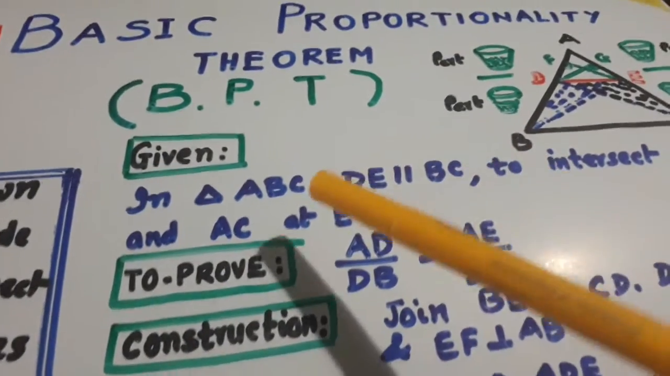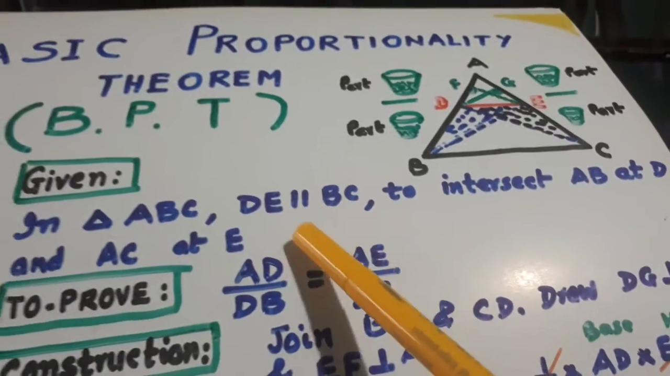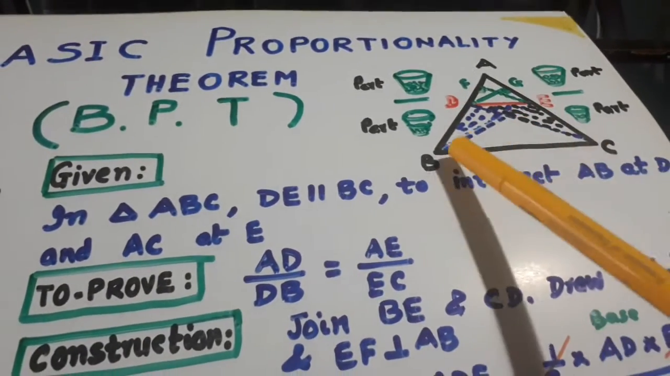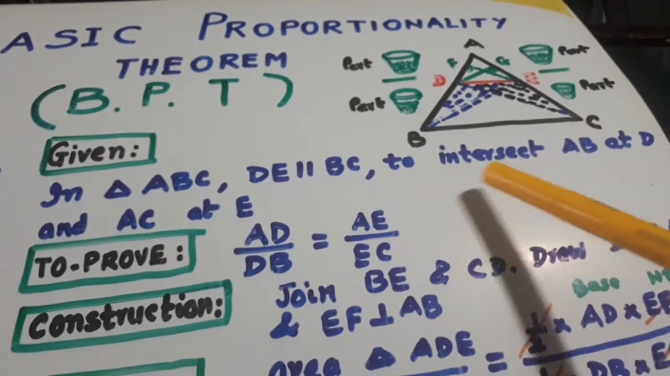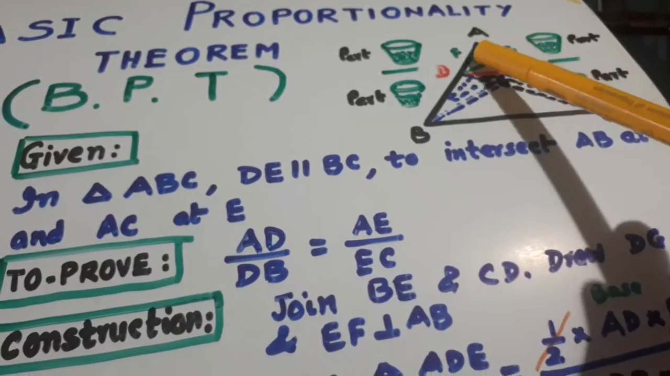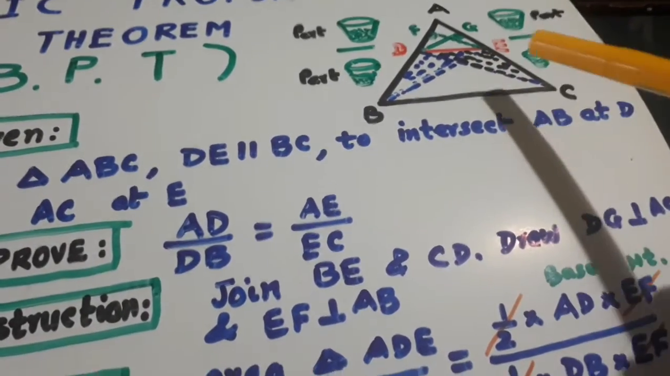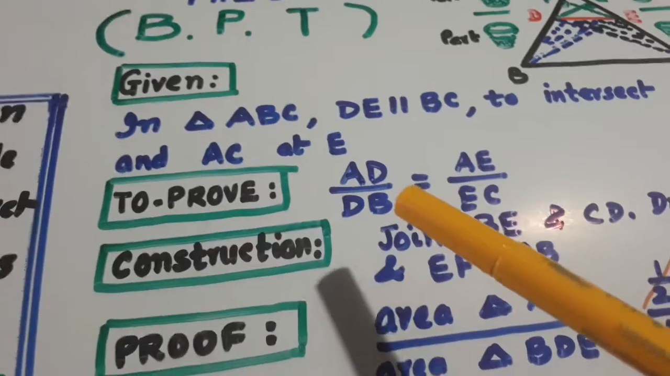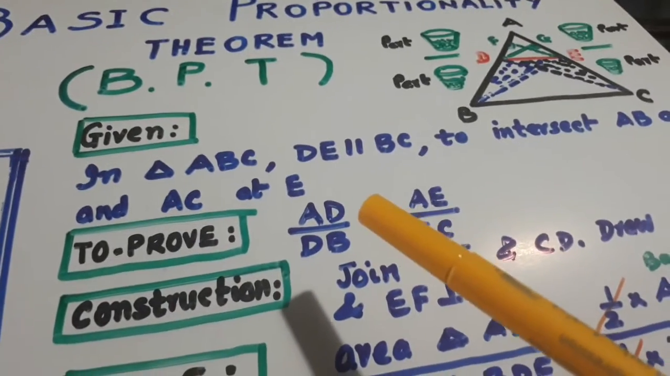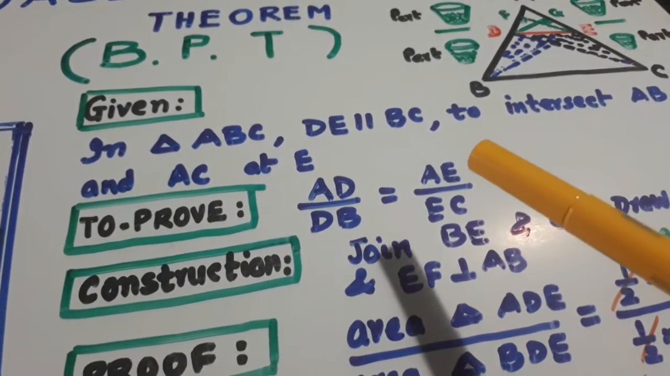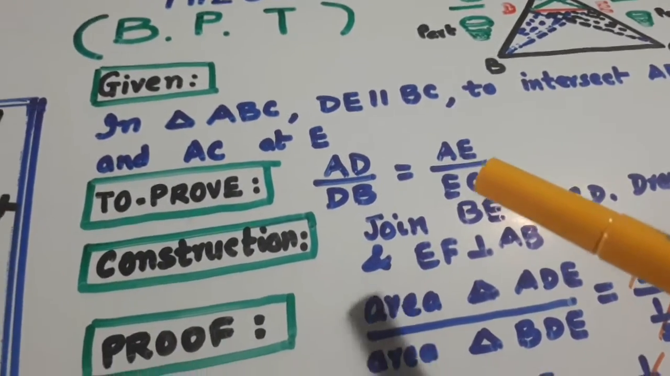We have to prove: in triangle ABC, DE is parallel to BC, and it is intersecting AB at D and AC at E. So we have to prove that AD over DB is equal to AE over EC.